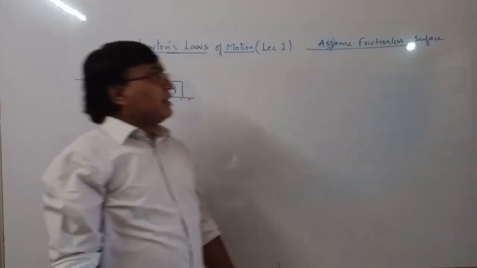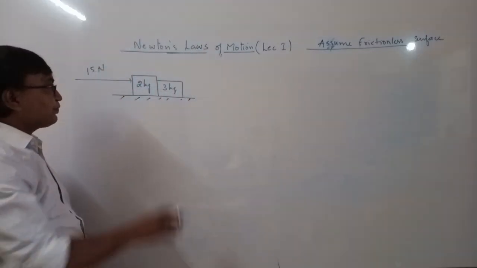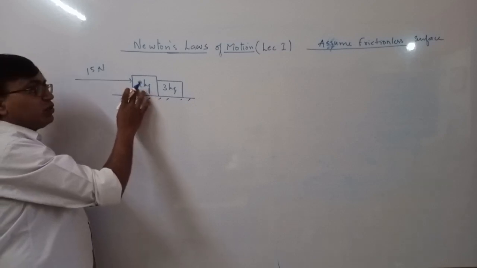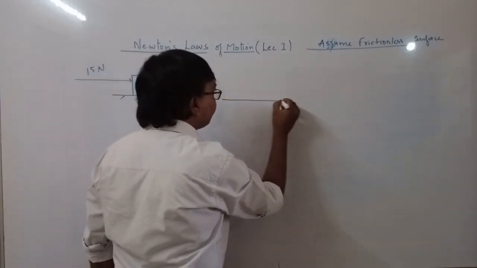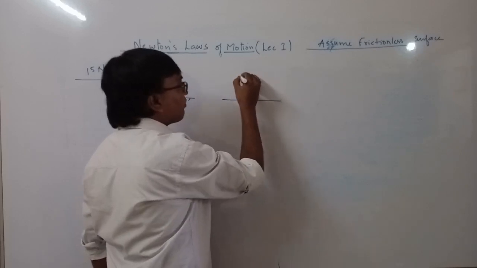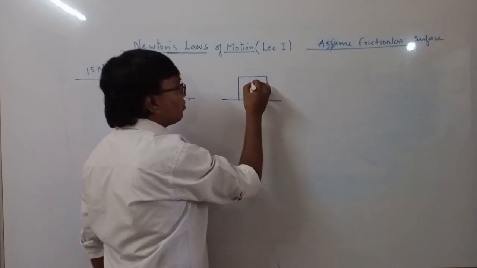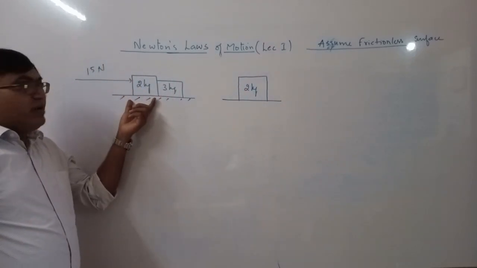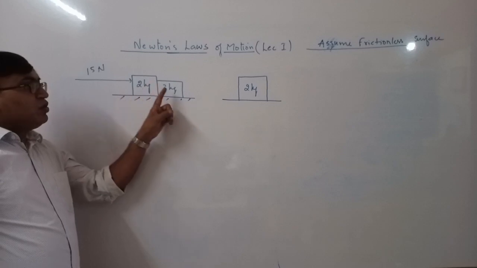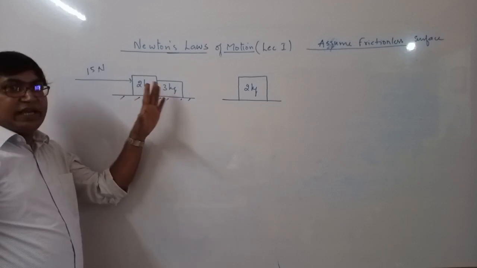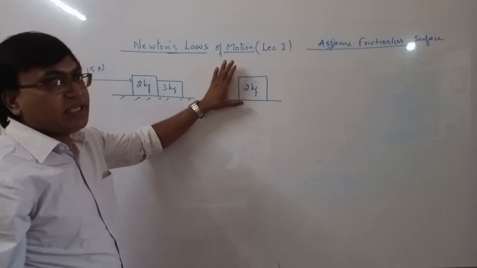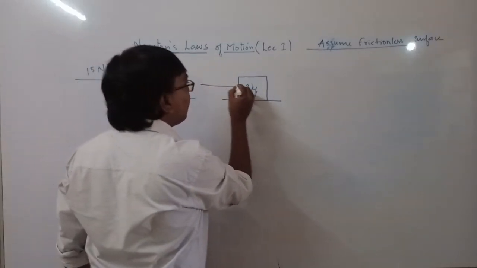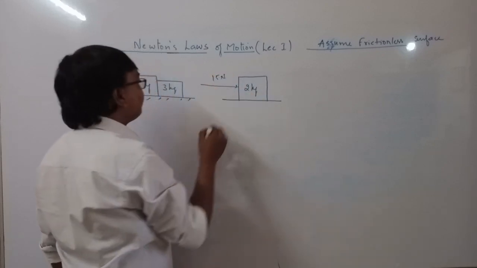If I draw the free body diagram for the 2 kg block, the system which we have taken is 2 kg. So whatever force the 3 kg applies is an external force, and we'll show all the forces acting on this 2 kg mass. One is 15 newtons, which is external.